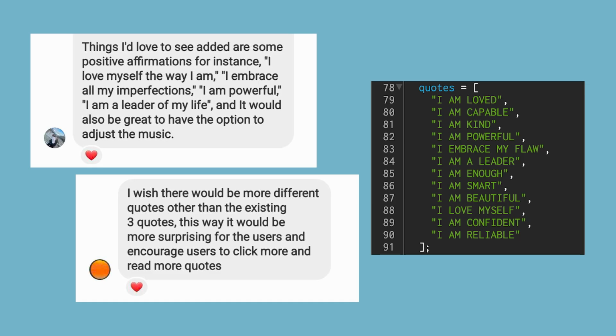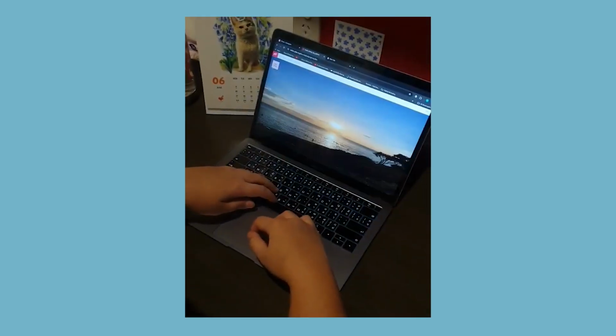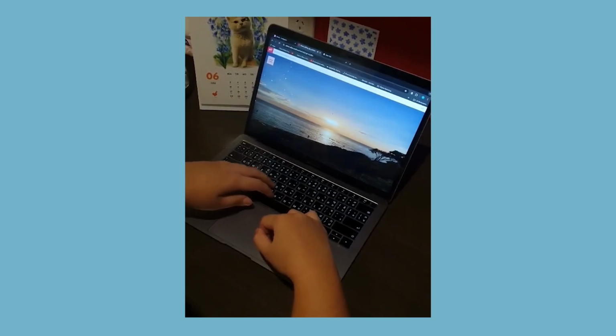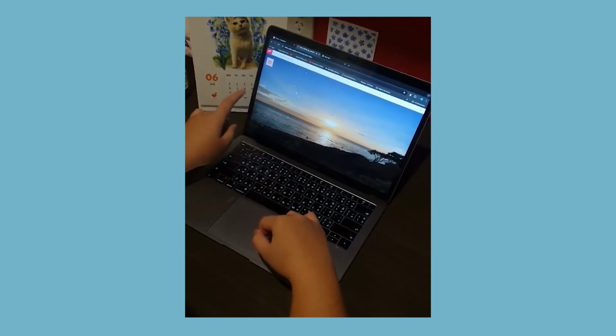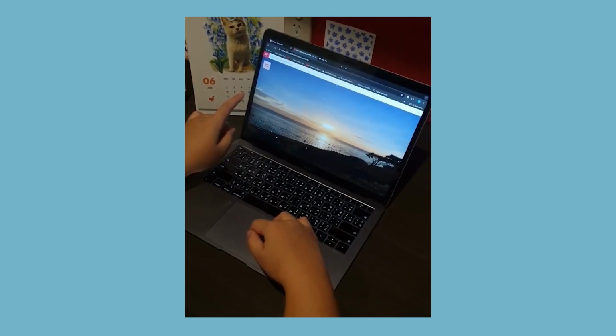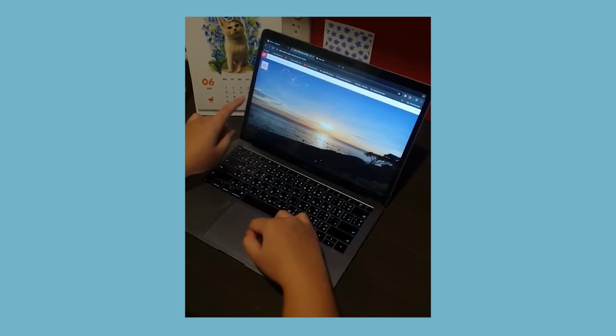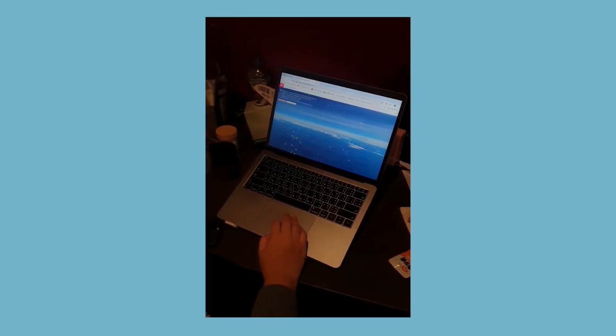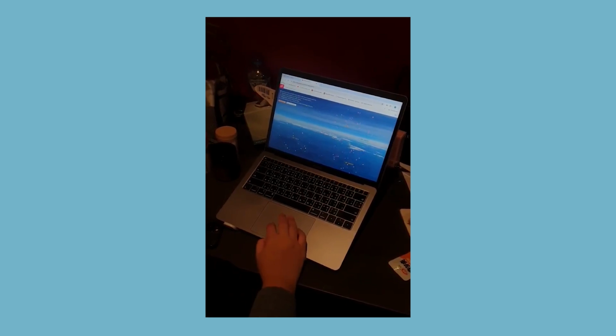Both my roommate and sister also suggested that there should be more than 3 positive quotes to arouse users' curiosity, so I added more after that. What was interesting about the experience is that in the first draft, when Poon clicked on the play pause music button once, the exploding hearts with messages appeared beneath the button, which is a bug. So later, to trigger the exploding hearts effect and to avoid the confusion, I changed single clicking to double clicking. Also, the double click mimics heartbeats.